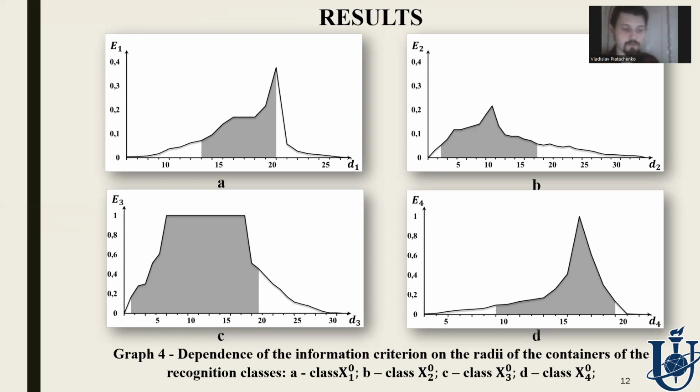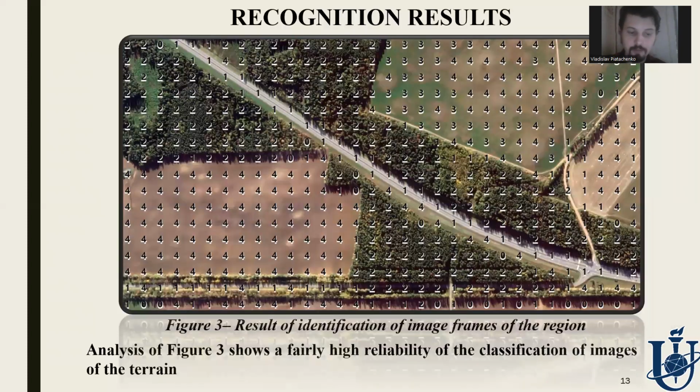Here we may see graphs of dependencies of the normalized information criterion on the radii of the containers of each recognition class. According to those results, decision rules were built. The image obtained as a result of identification of the frames of the region can be considered highly reliable. It should be noted that man-made objects are classified almost without errors, despite arbitrary position on the image.